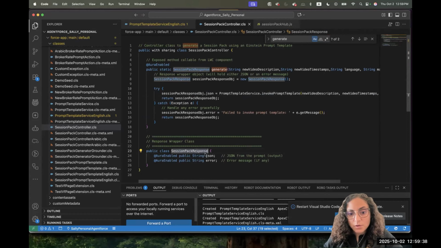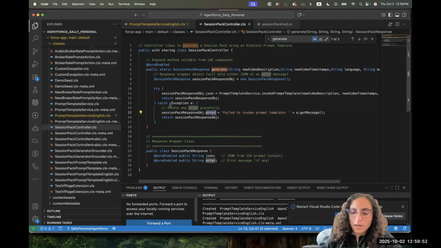I'm just returning either the JSON as is to the LWC, or if there is an error, I return the error. So I just created an object that has JSON and error, and I return it to LWC, and LWC will check if I have an error and show the error message. If not, it will use the JSON and put the values on the UI.